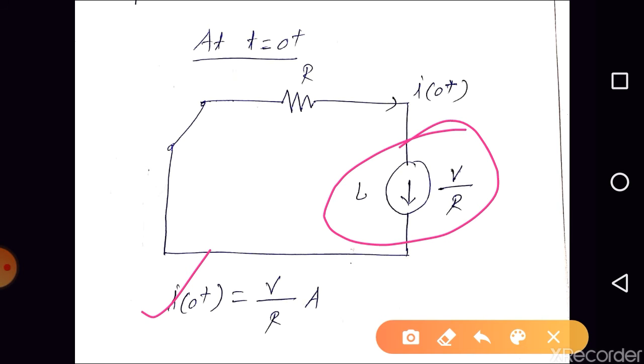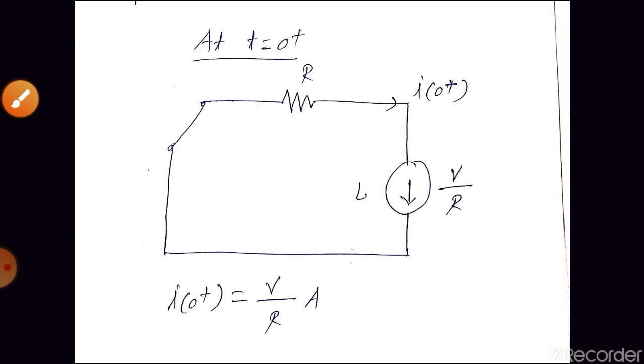So in the case of an inductor, I of 0 minus is equal to I of 0 is equal to I of 0 plus, because the difference between 0 plus, 0 minus and 0 is very, very small. They are nearly at the same instant. So at t equal to 0 plus, I of 0 plus is V by R ampere, which means the inductor is again acting as a current source.